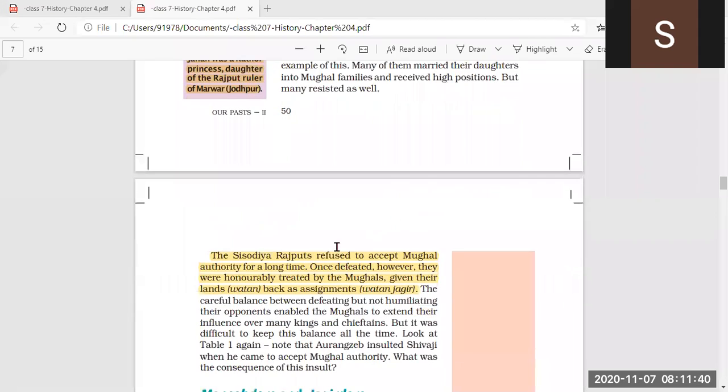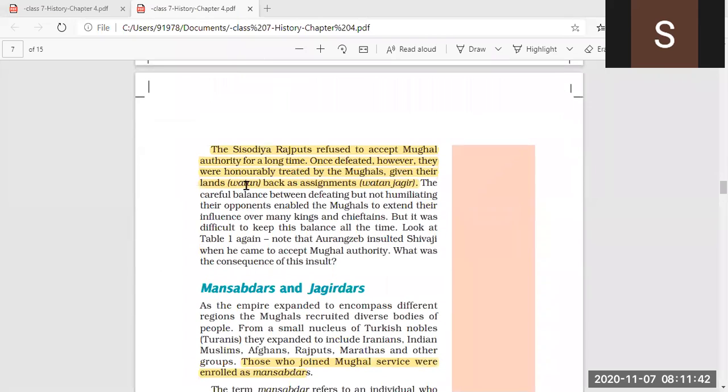Then we have seen that a few rulers were not easily accepting the supremacy of the Mughals, because they did not want to be under Mughal control. But the Mughals defeated them in battle, and finally they were brought under Mughal rule.